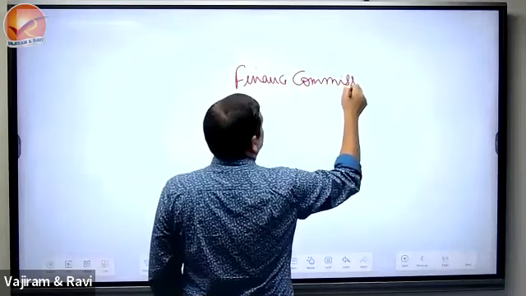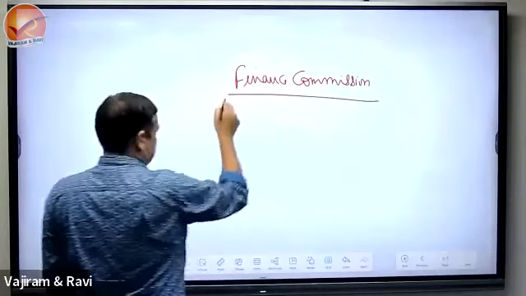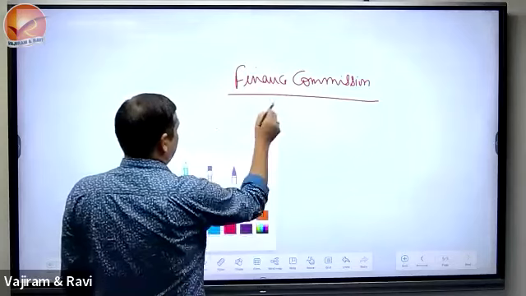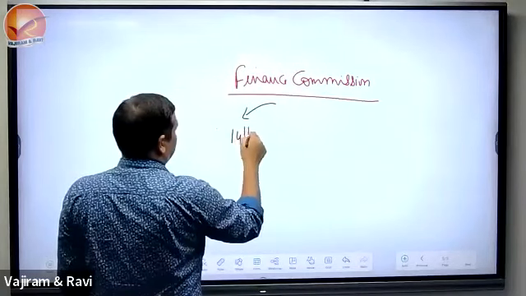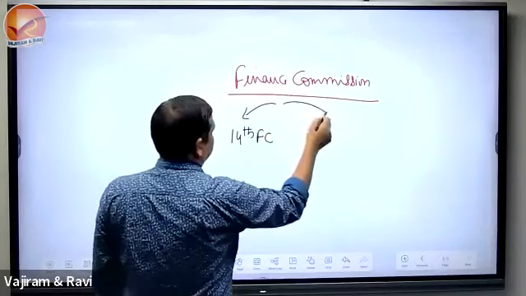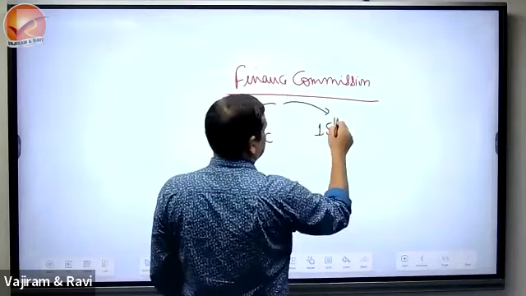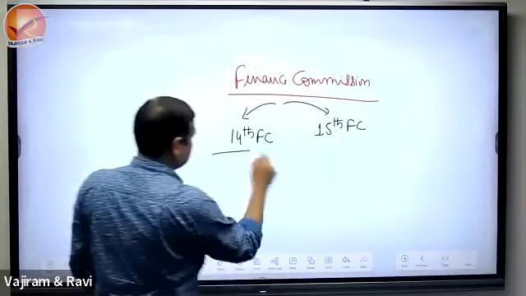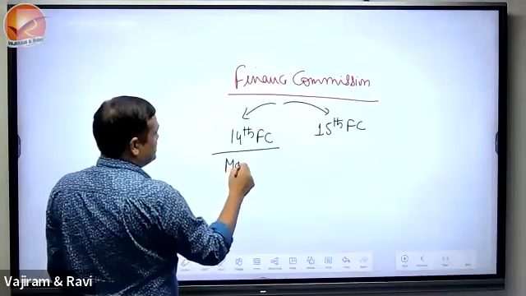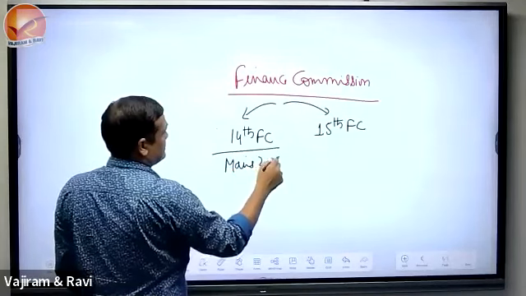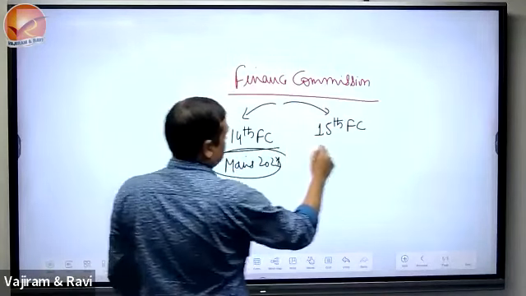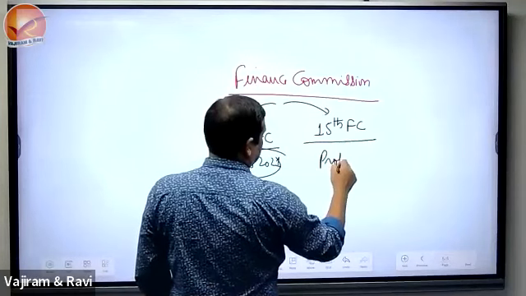So we'll study the 14th Finance Commission and the 15th Finance Commission. Please see, it was already asked in Mains 2021. Yes, we will study this as a probable question, but we will study both.